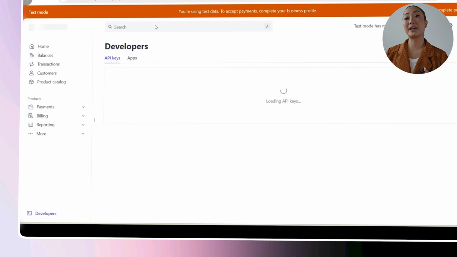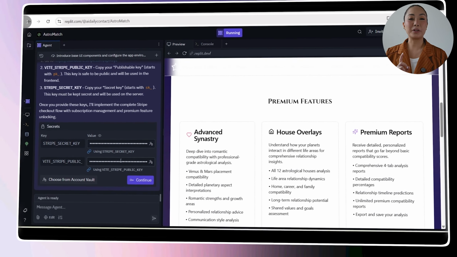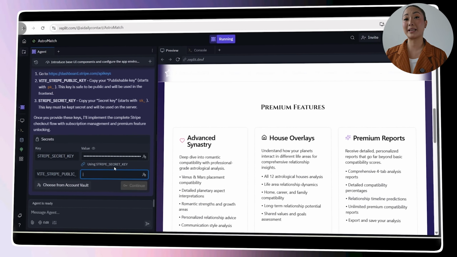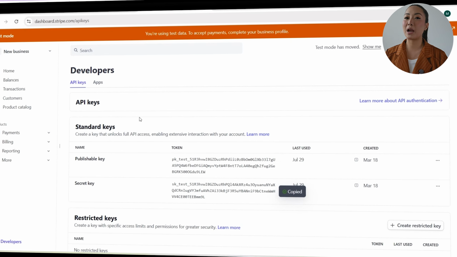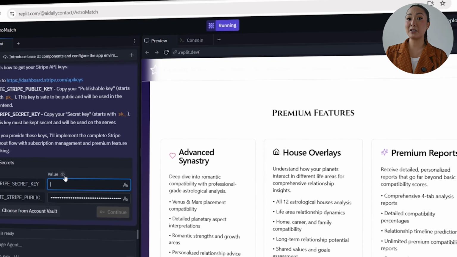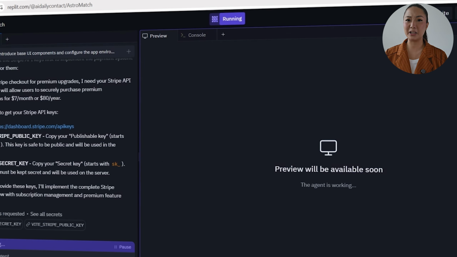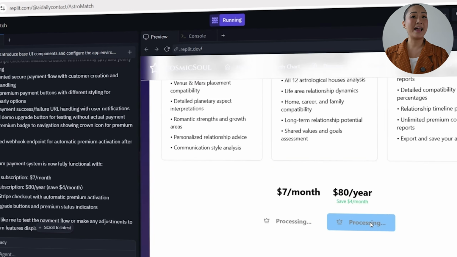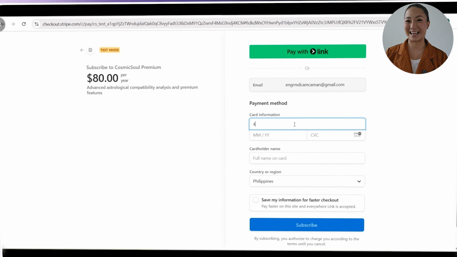The VITE_STRIPE_PUBLIC_KEY is a publishable one, safe for client-side use, while the STRIPE_SECRET_KEY stays server-side and secure. And after logging in and grabbing both keys, we'll paste them into the Replit agent. And from there, Replit sets up the full subscription infrastructure, monthly and yearly pricing, Stripe checkout, and all the backend logic to handle upgrades and unlock premium status.